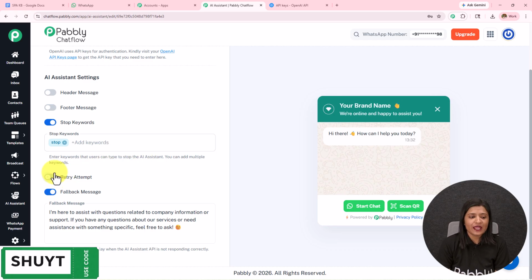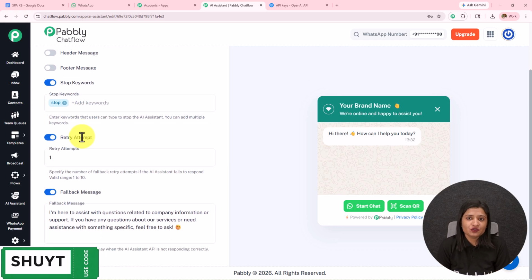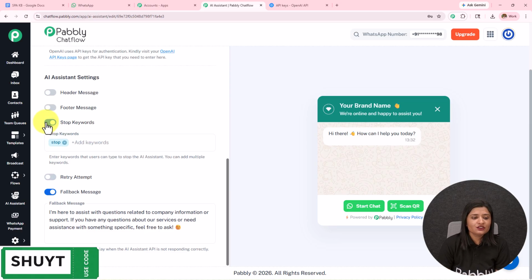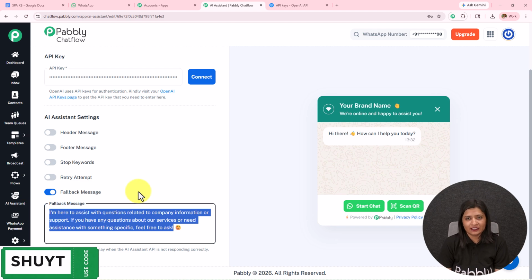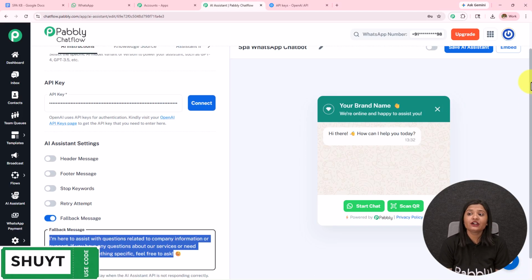Then we have this retry attempt. So when the AI fails to respond, the number of attempts given to the AI agent is this retry attempt. The valid range is 1 to 10. Then we have this fallback message. So when the API is not responding, the fallback message will be sent in reply to the query. If you want, you can enter the contact details of the company so that if the queries are not resolved, at least the details will be sent to the user and they can contact you.